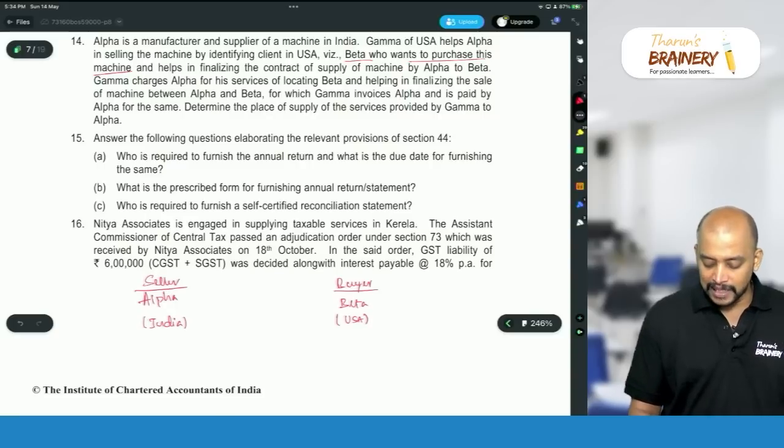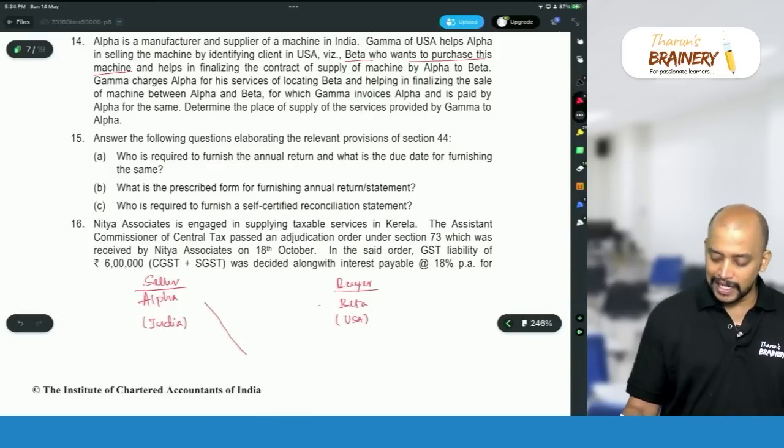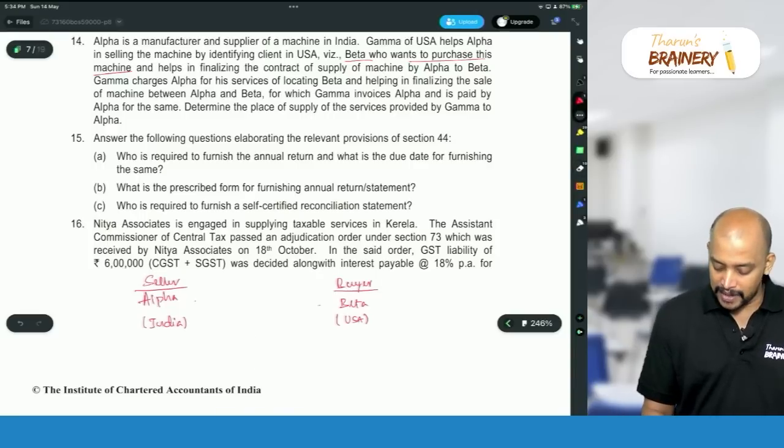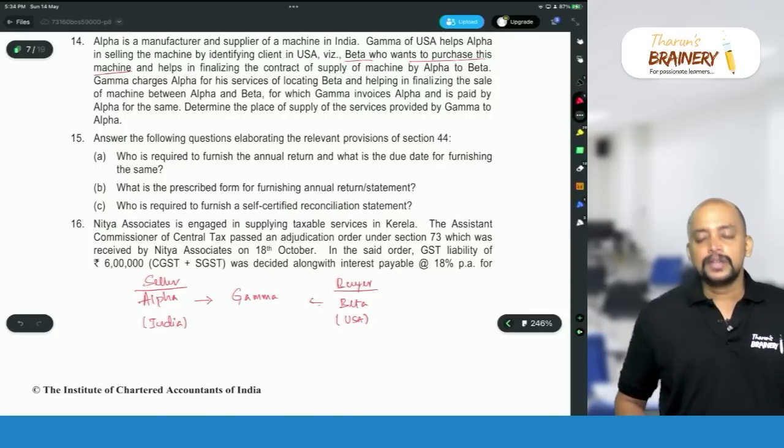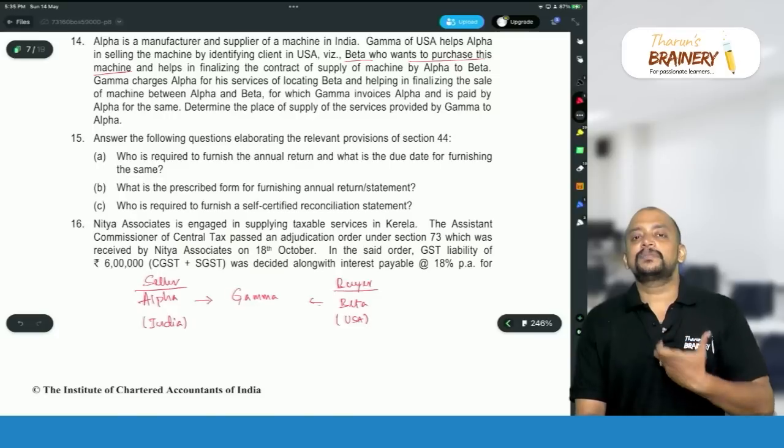Now, there is an intermediary who connects these two people. Who is that intermediary? Gamma. These two people are connected through an intermediary. So, what is the meaning of intermediary service?